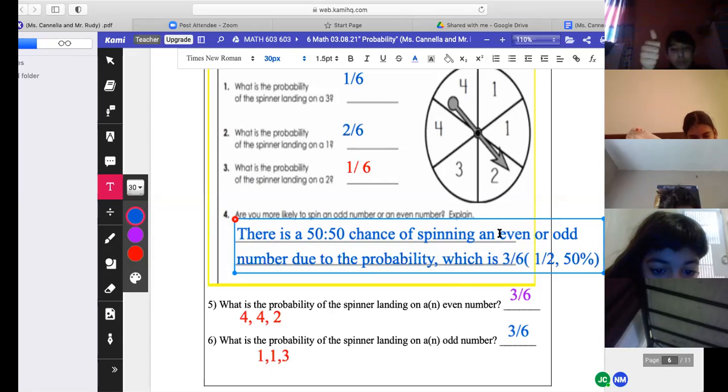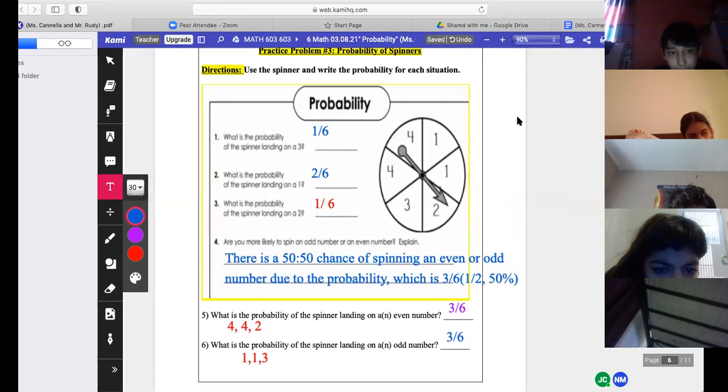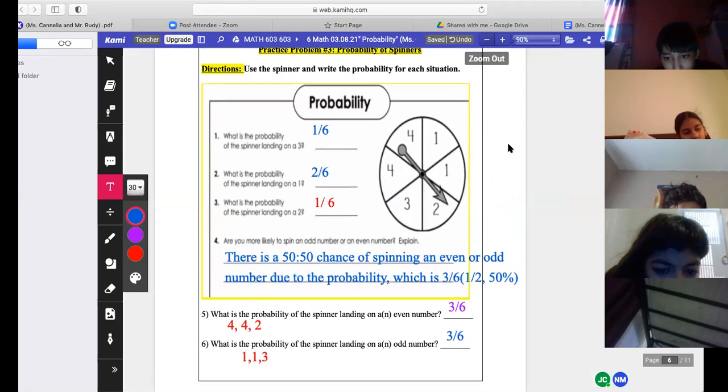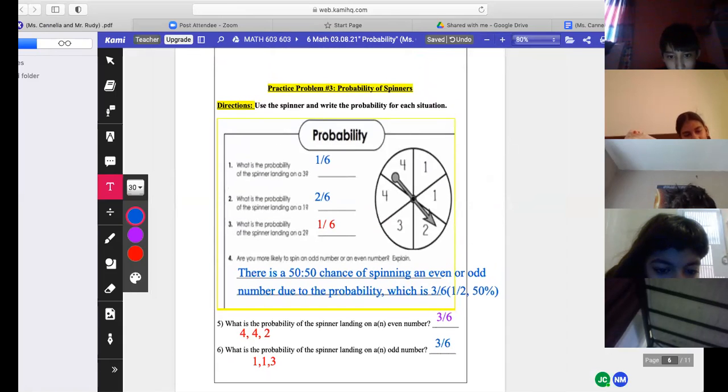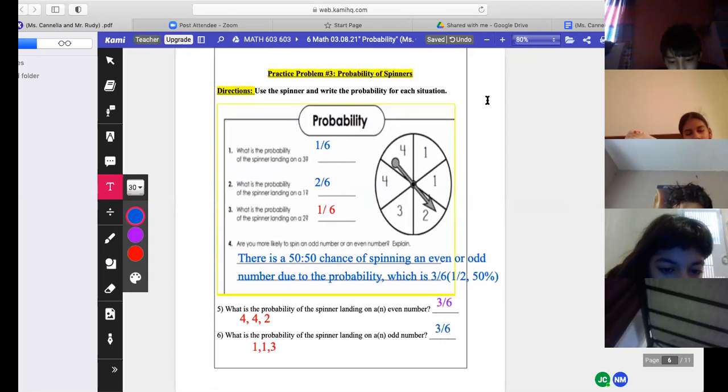This is not hard, right? You just got to know your facts. That's all it is. Okay, so I'm going to make this a little smaller so Abigail can actually put it in her Google Classroom. Abigail, is that good for you to take a screenshot of? Move it up a little bit more. Like that? Yeah. Is that good?